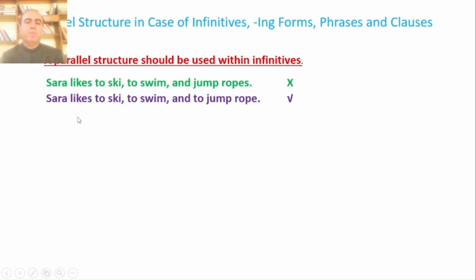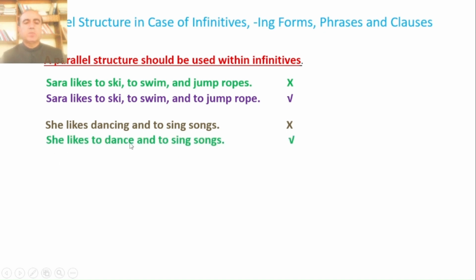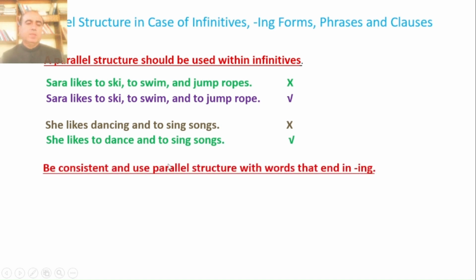What can be the correct one? Sarah likes to ski, to swim, and to jump rope. Similarly, she likes dancing and to sing songs. That is also a mistake. It should be she likes to dance and to sing songs. We need to be very much consistent in using various words, and particularly if they end in ing.